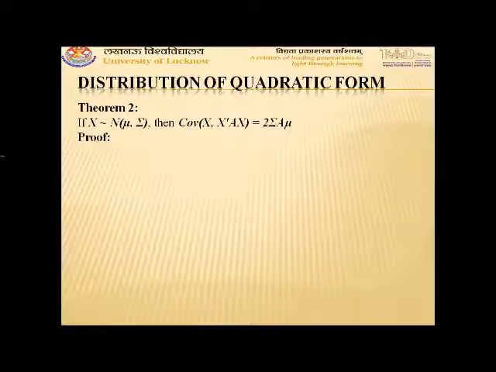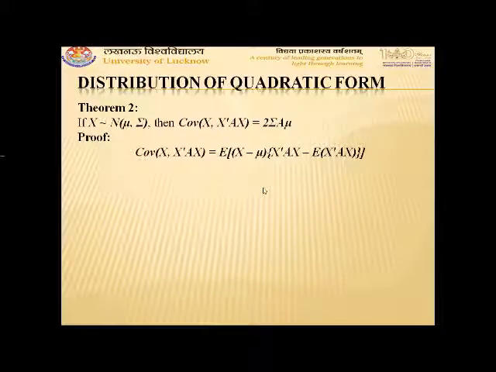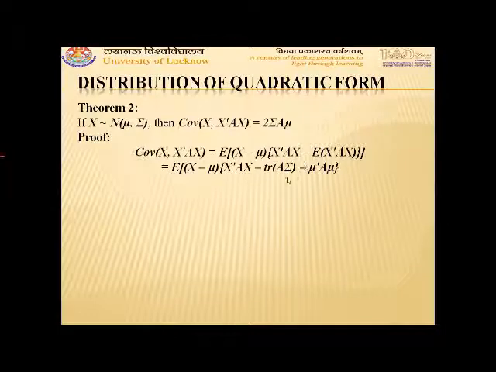Using that, we can write covariance of x and x transpose Ax is equal to expectation of x minus mu into x transpose Ax minus expectation of x transpose Ax. Using the trace expectation again, this comes out to be expectation of x minus mu into x transpose Ax, minus trace A sigma minus mu transpose A mu.